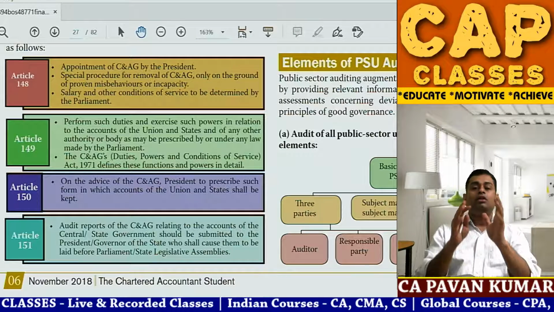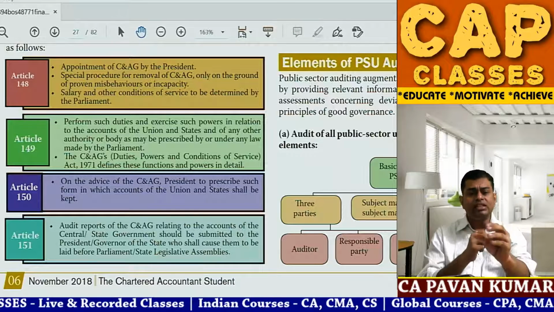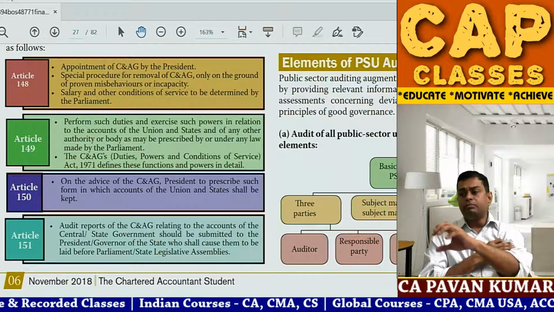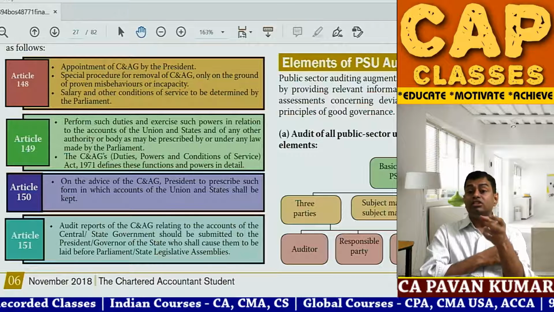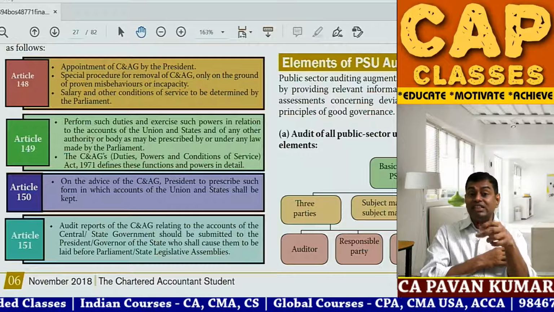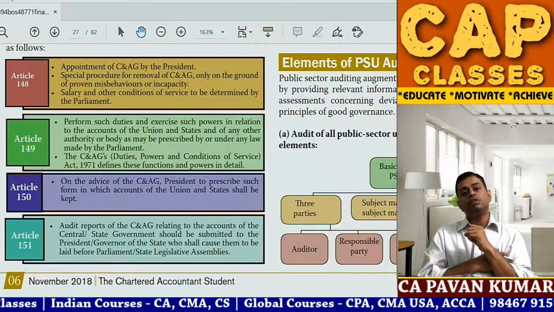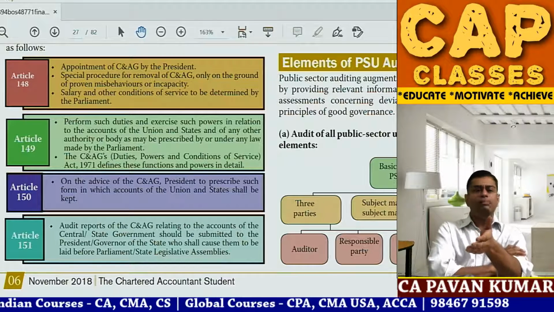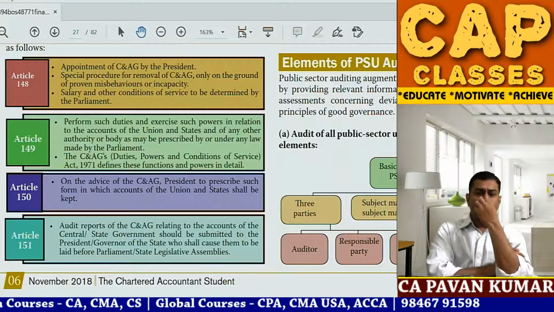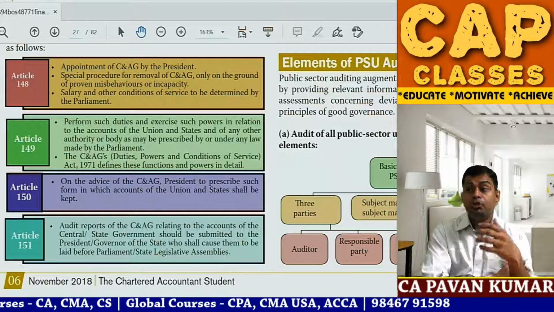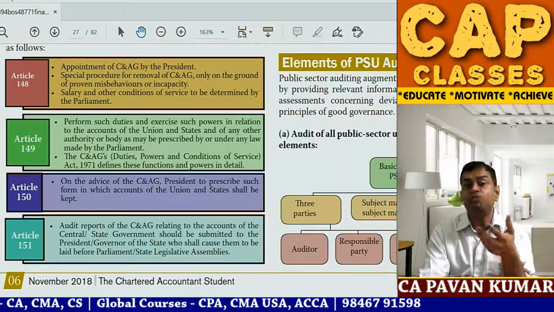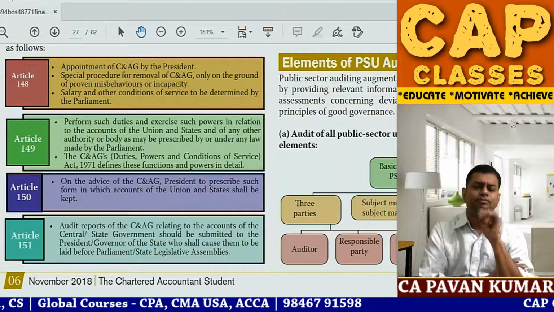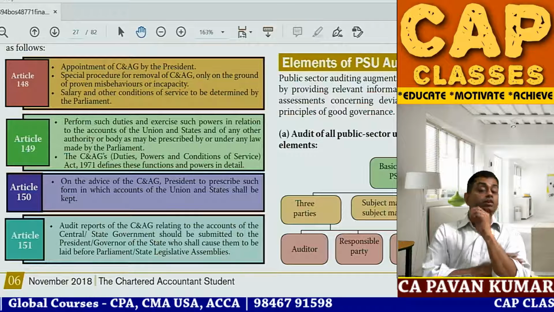For example, God forbid, the existing C&AG has a heart stroke or some paralysis kind of thing, because of which he is not in capacity to perform his duties, proven incapacity. Then you will put the bill in parliament, I think 2/3 majority of the parliament, then you can remove him. Or proven misbehavior, he is involved in some nonsense, some scam or something, then you can remove him.